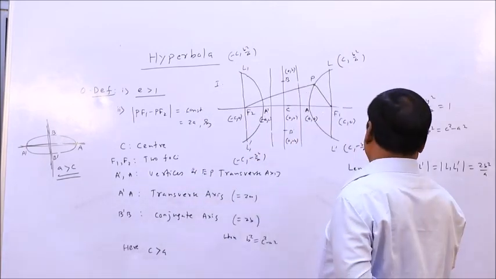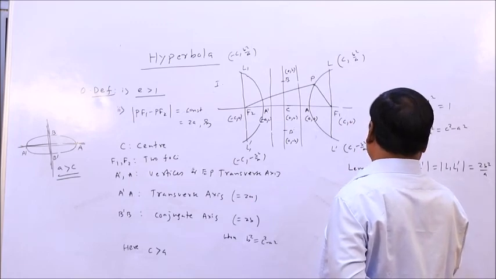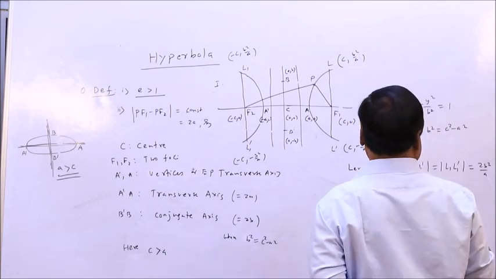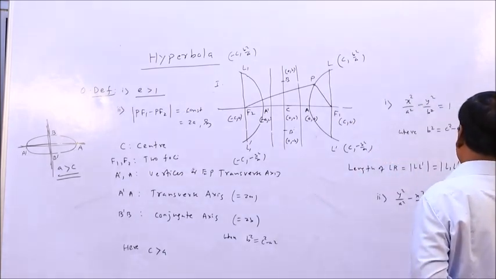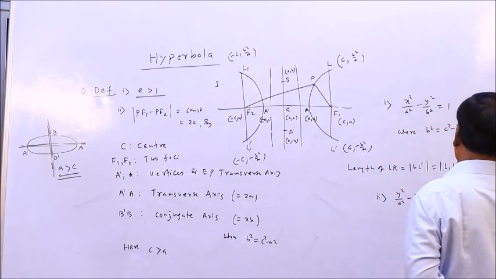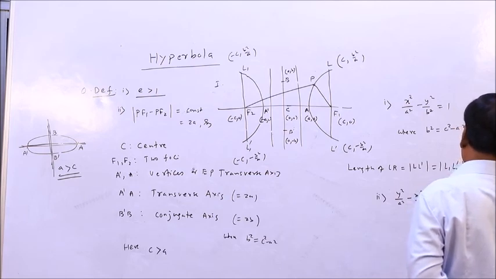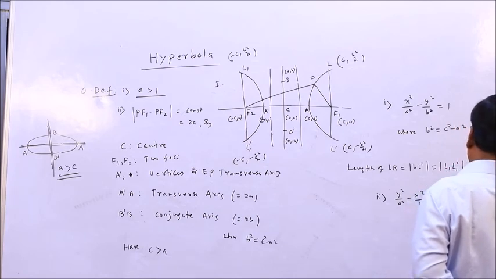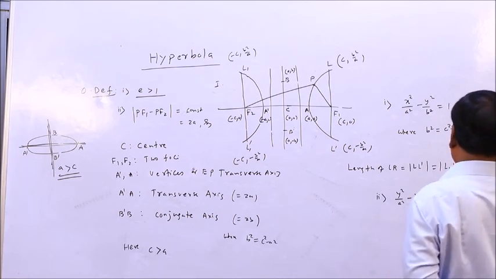Similarly, case number 2 will be y square by a square minus x square by b square equal to 1. Here the hyperbola is like this. This is F1, this is F2, this is the center, again 0 0, this is L, this is L L dash, and this is L1 L1 dash.